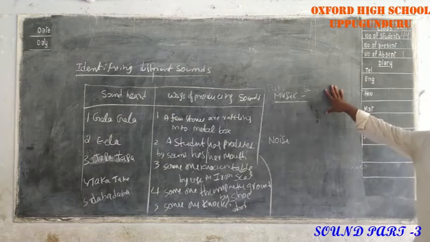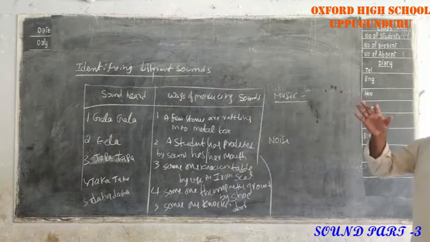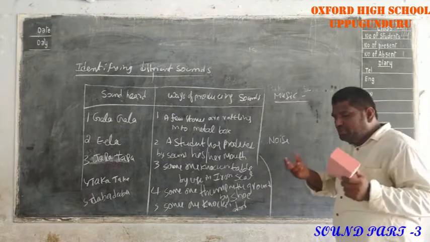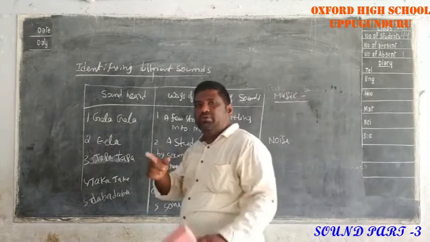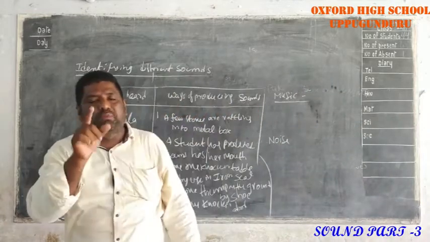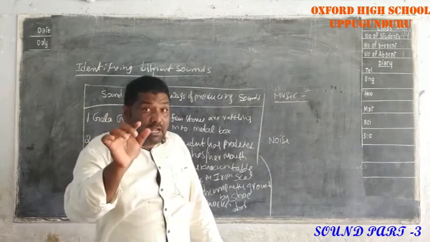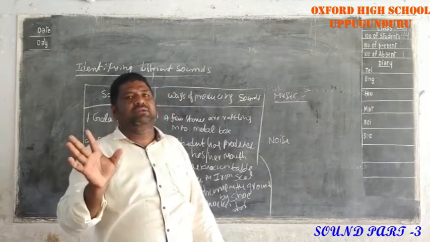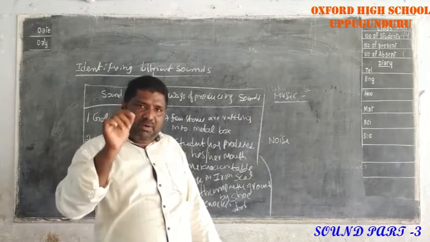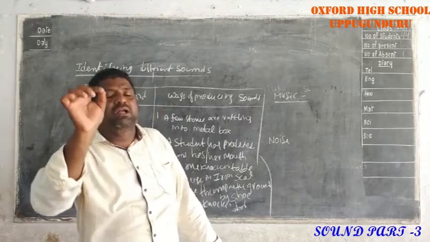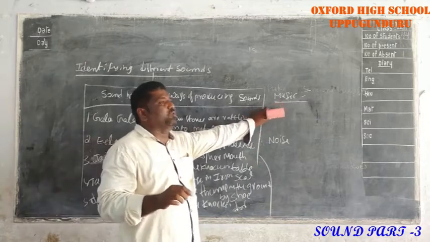The sounds which are pleasant to hear are called music.